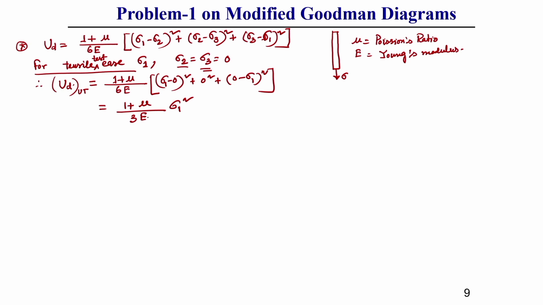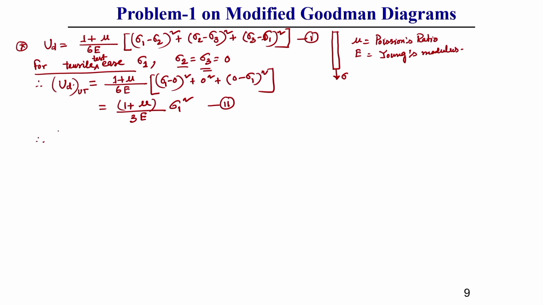So, in case of yield criteria, what we generally do is equate these 2 equations, let this be equation number 1 and this be equation number 2. In case of yielding, sigma 1 equals sigma yield during failure.